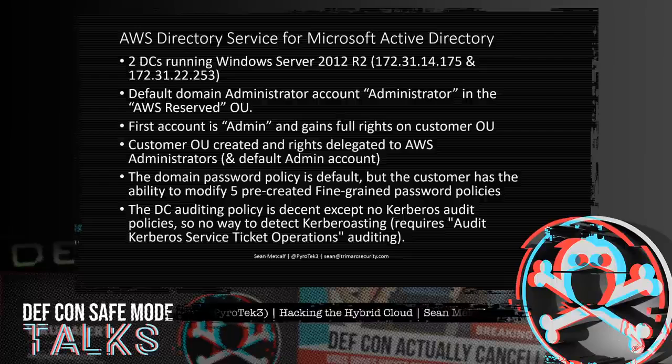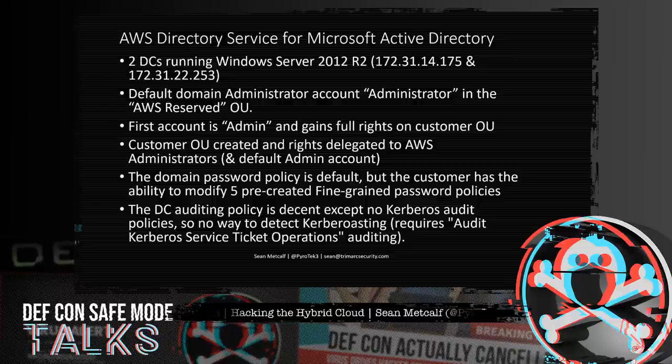AWS Managed AD spins up two domain controllers which are in different network segments but in the same Active Directory site. The default domain admin account retains the default name Administrator, though this is moved to the AWS Reserved OU. When a customer creates an AWS Managed AD, their first account in the AD environment is called Admin and is granted full delegated rights to the AD environment for that customer, not to the domain controllers or AD admin rights to the full AD. The domain password policy is default, still 7 characters, but there are 5 AWS-created fine-grained password policies which are delegated to the customer to modify.